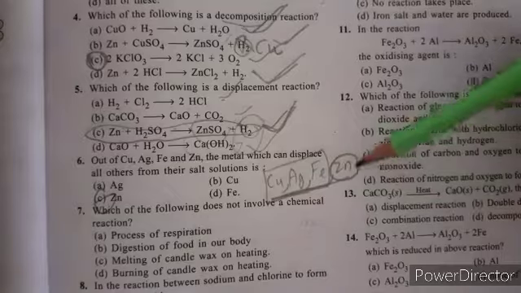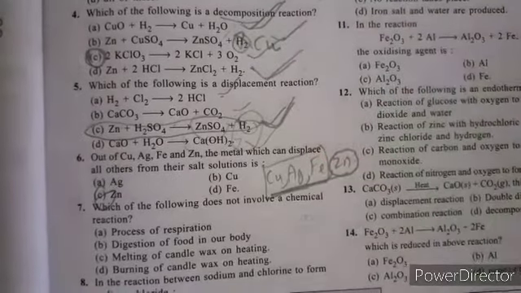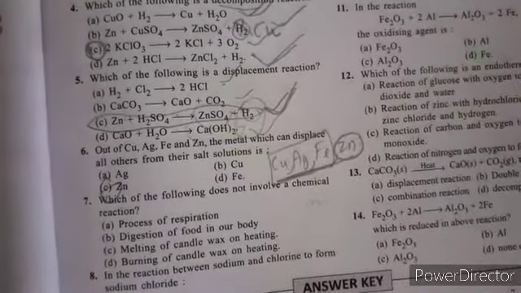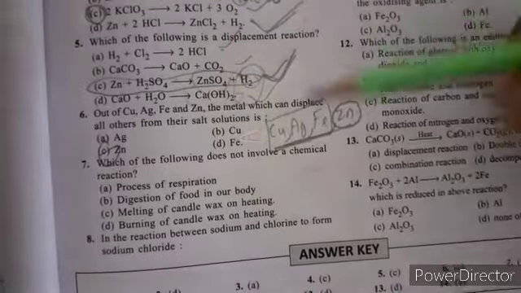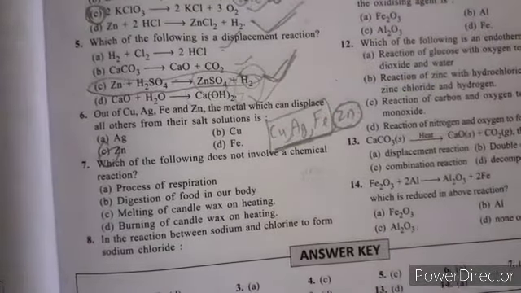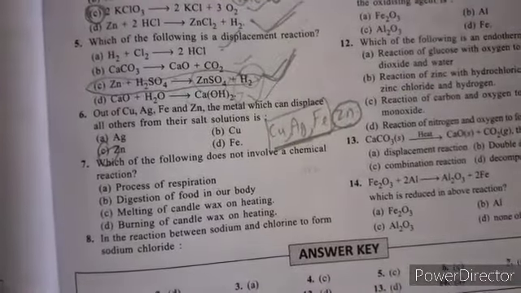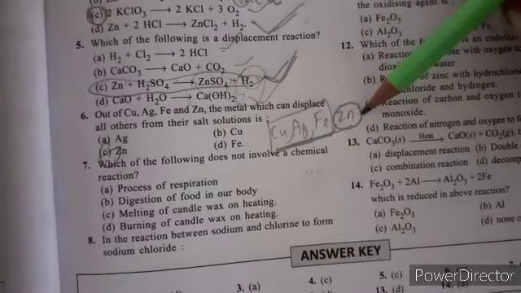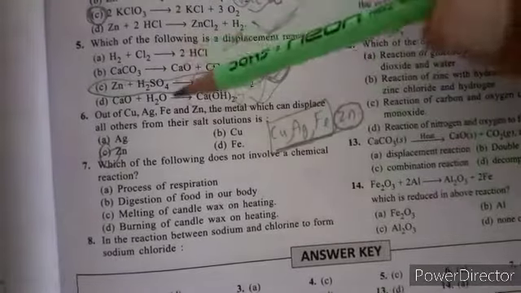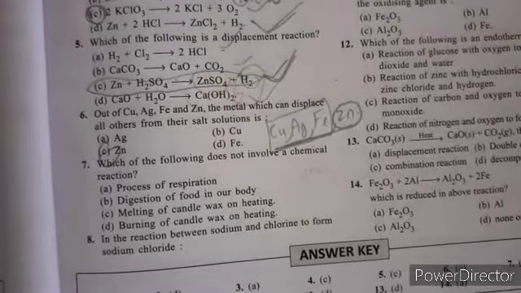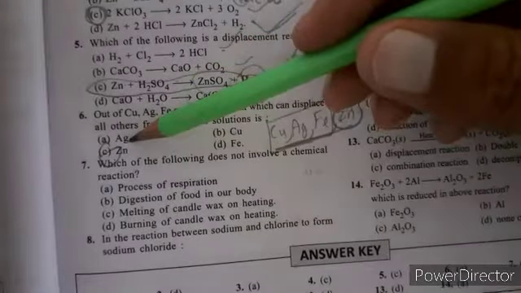It displaces copper from copper sulfate, silver from silver nitrate, and iron from iron sulfate. That's why it replaces copper, silver and iron from their salt solutions. Clear? So option C is correct.